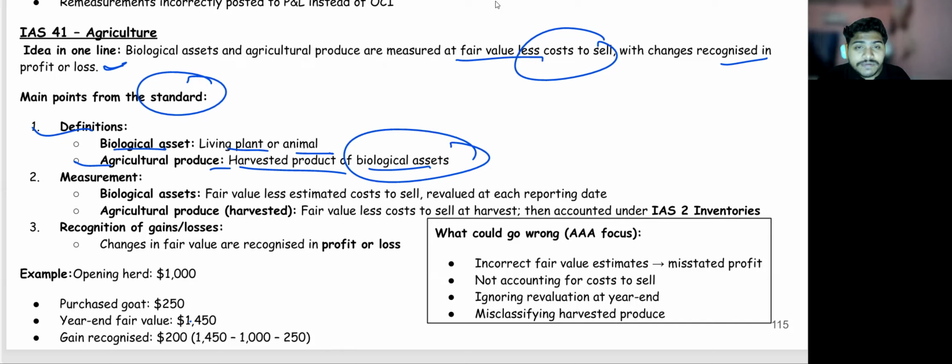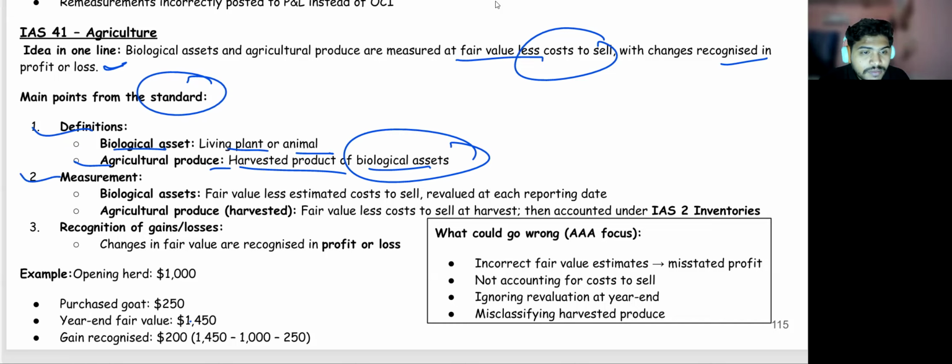So whatever the biological assets are there, living plants and animals, once they are harvested, they will give some product, and that is known as a harvested product, and that will become the agriculture produce. So agriculture produce is nothing but the harvested product of the biological asset.